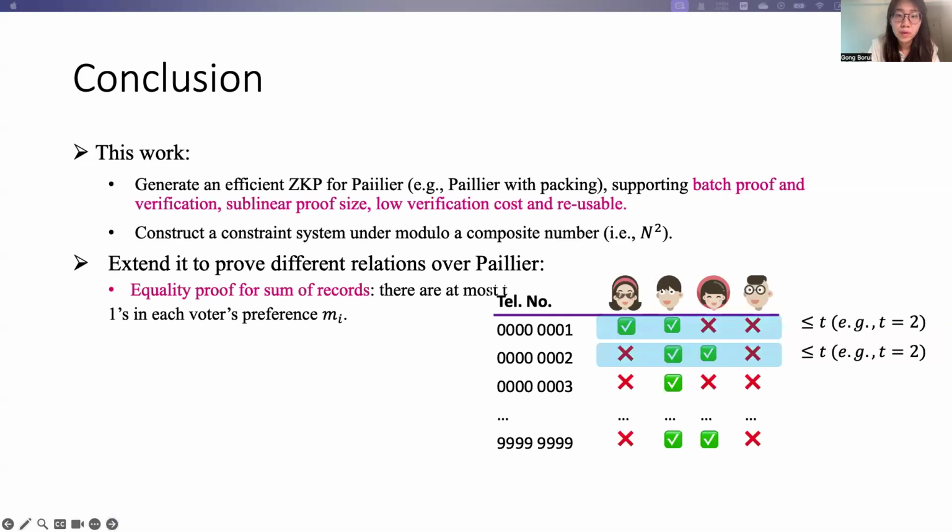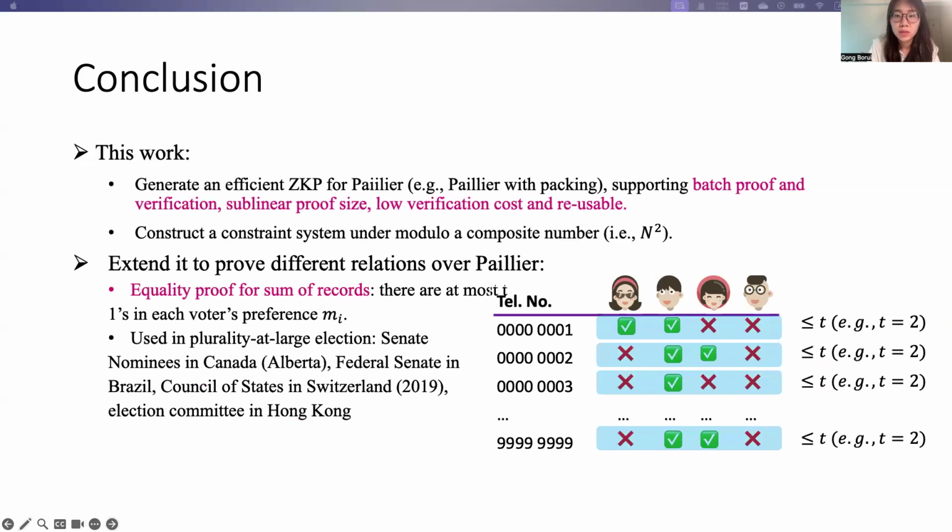For example, we can construct an equality proof for the sum of records. That is, we can prove that there are at most 2 ones in each voter's preference. And such a requirement can be observed in plurality-at-large elections, which are held in many regions around the world.